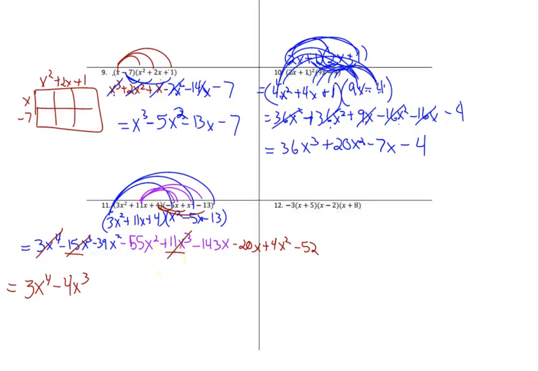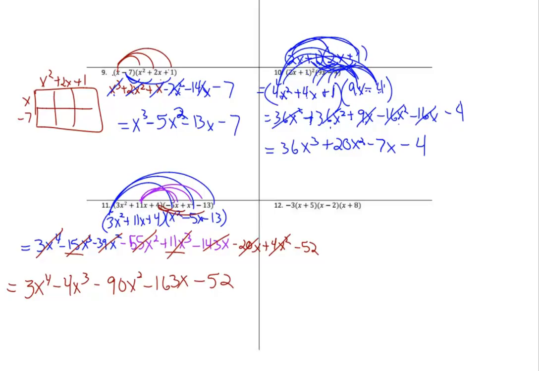Now I'm going to do my x squared. So I've got negative 39x squared and negative 55 is negative 94. And negative 94 plus positive 4 is negative 90x squared. So I've used that one, and that one. And my x terms, I see negative 143 and negative 20 is negative 163x. And then minus 52. And now let me check my answer to make sure I didn't make a mistake.